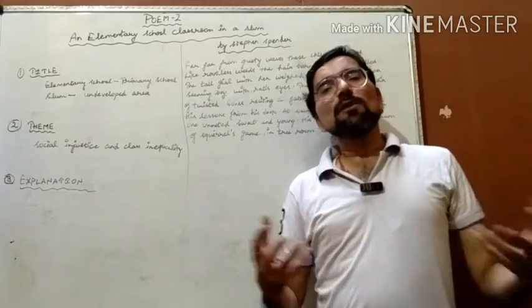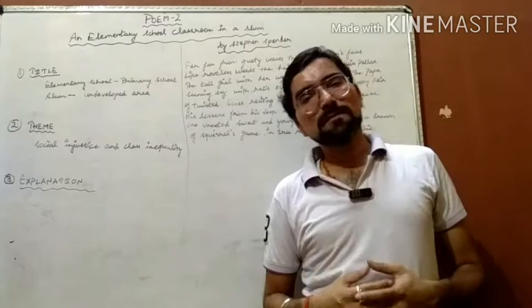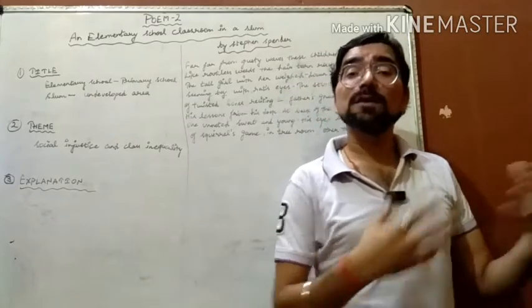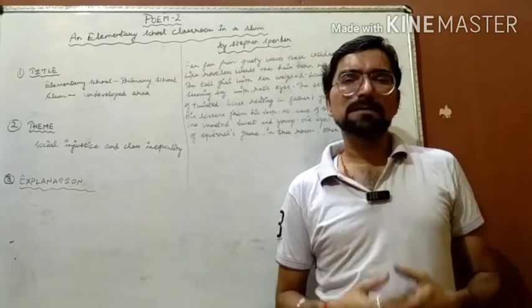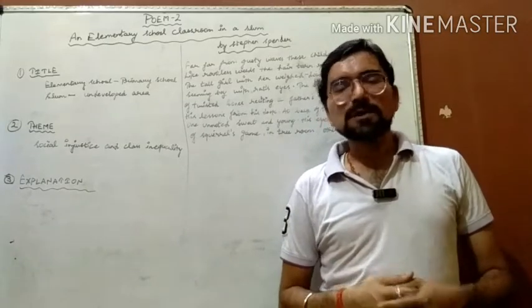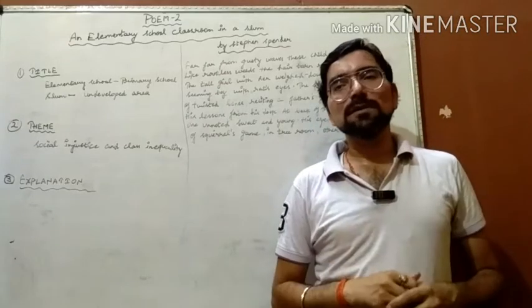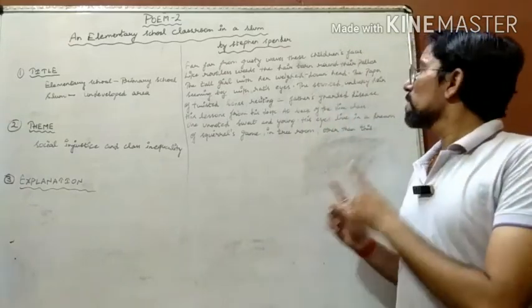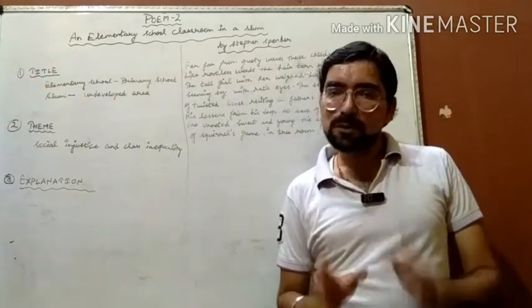But usually, what happens? What do these normal children get from their parents? Basically, they get wealth. Sometimes they get values. So these things are associated with normal children. But this boy, this poor boy, unlucky boy, what was he doing over there?